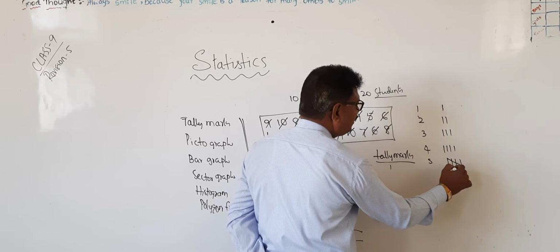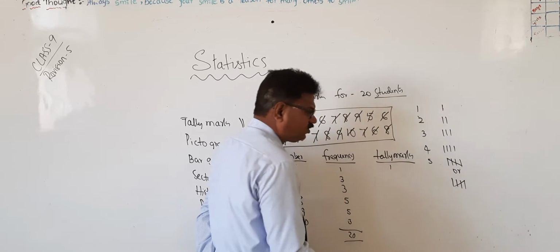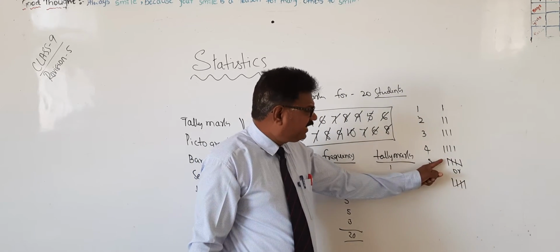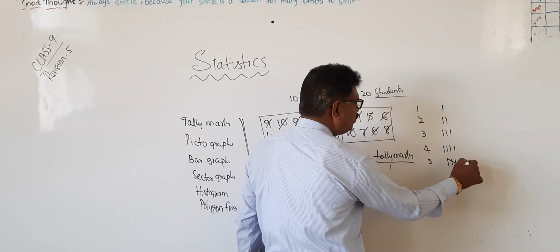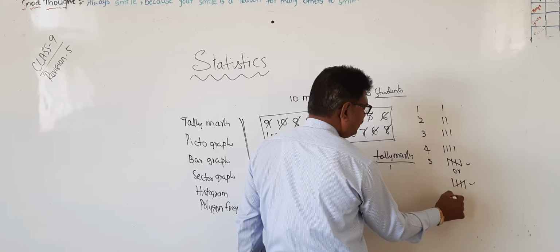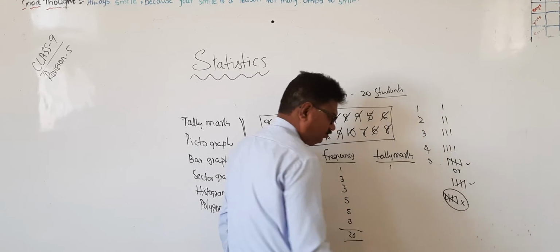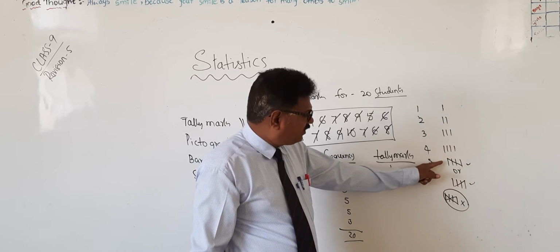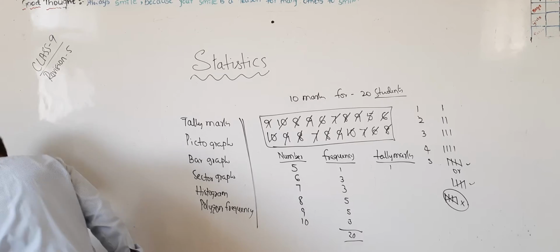In some books they will write like this, in some books like this. But only these two are correct. Some students follow another style, which is wrong. Either this or this are tally marks.